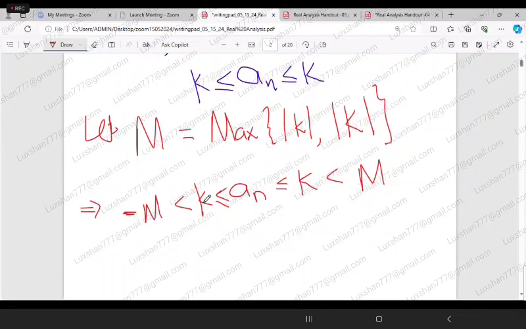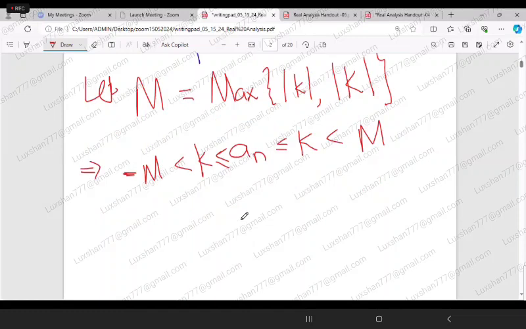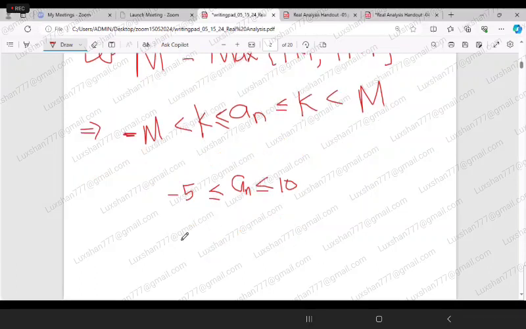For an example, look here. This is just an example, you don't need to write this, it is not a part of the proof; I am just explaining. Say a_n is between minus 5 and 10.